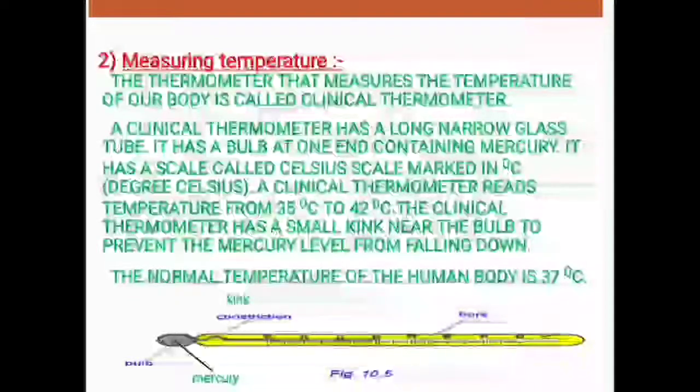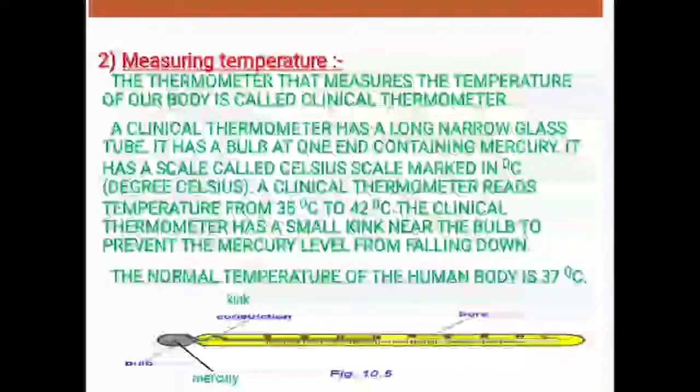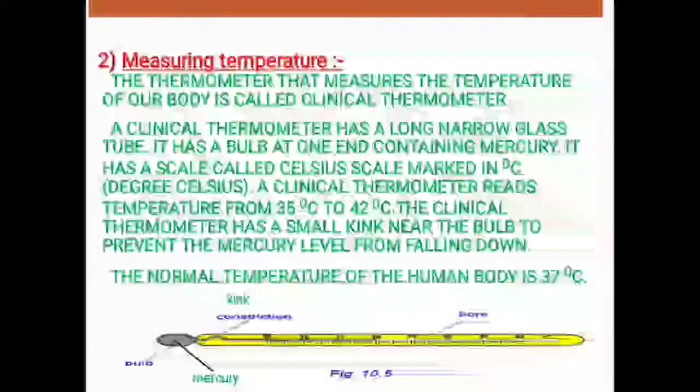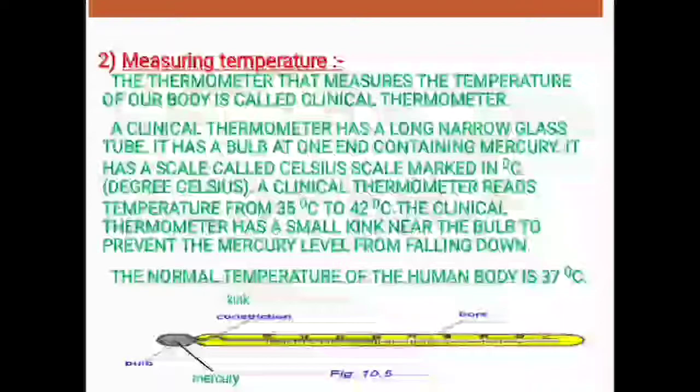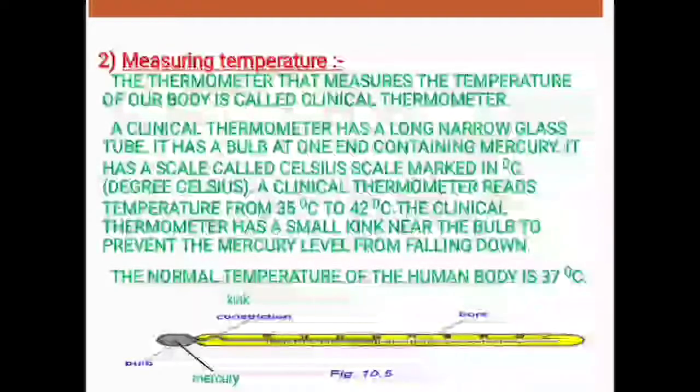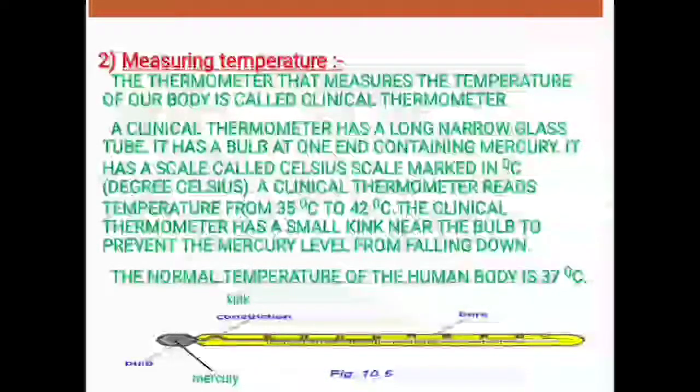Then the clinical thermometer has a small kink. You can see one constriction at the end near the bulb. This constriction is called a kink. And this kink is there to prevent the mercury level from falling down. The normal human body temperature on the Celsius scale is 37 degrees Celsius.